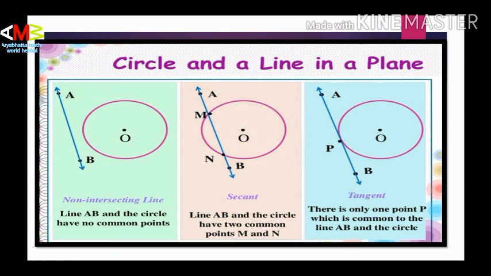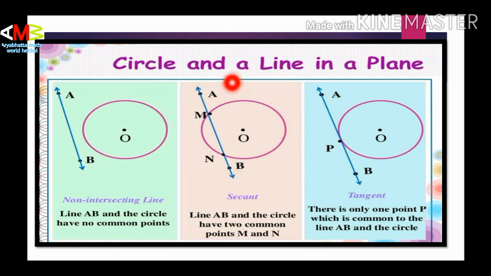Next we move to the circle and line in a plane. See here, there are 3 types. Non-intersecting line: line AB does not intersect circle O. Line AB and the circle have no common points.